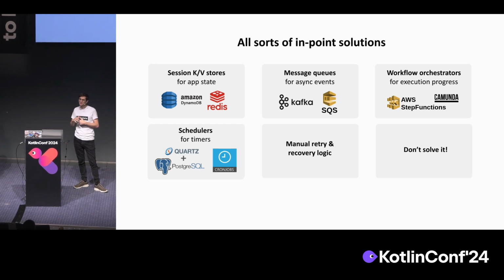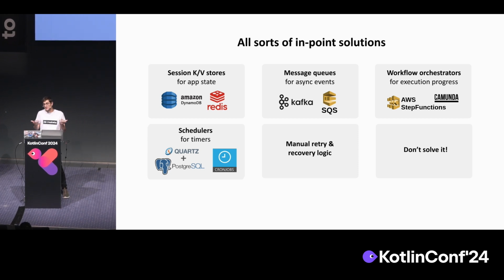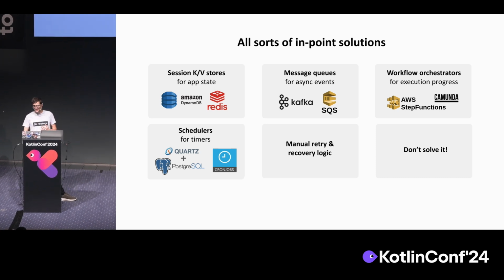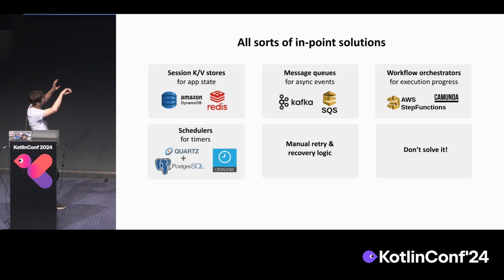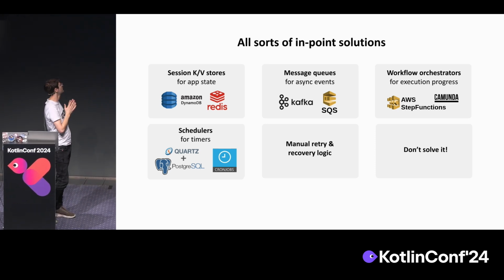Sometimes we talk with some people about durable execution, and they ask us, what do you do if in that case you double bill the user? And they answer, well, in that case, it doesn't matter. We double bill the user twice. Worst case, they send an email to the support and we refund them, which in some companies might work, but definitely not everywhere. So, when you start then collecting all these different solutions all together in your microservice architecture,